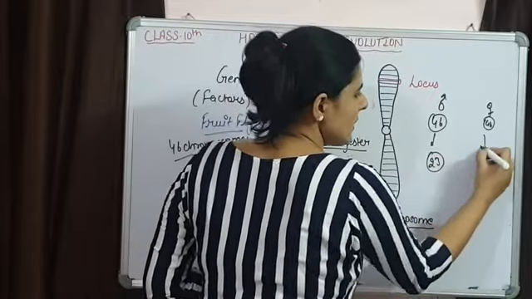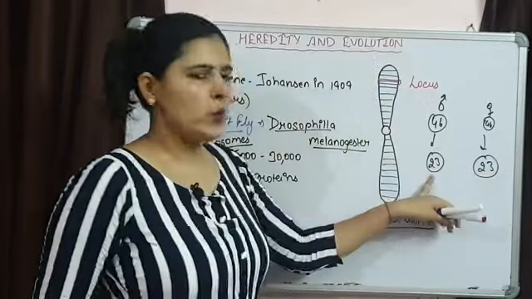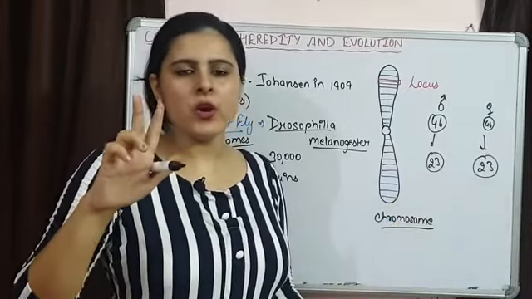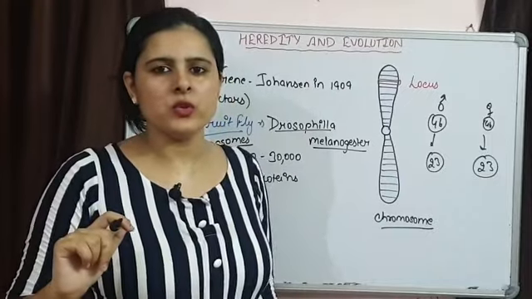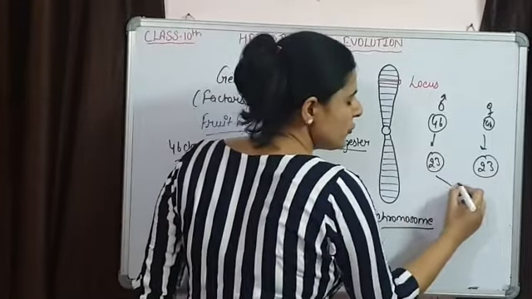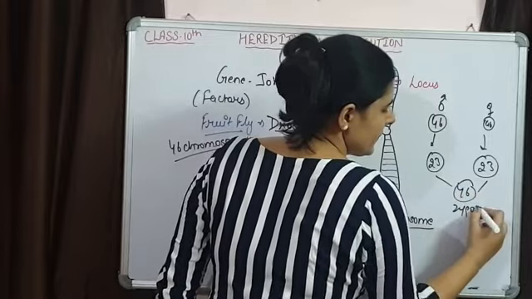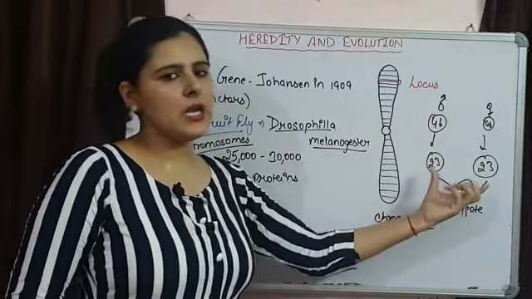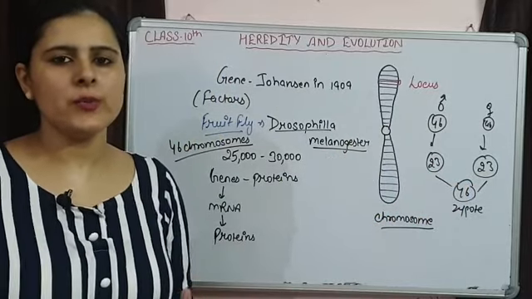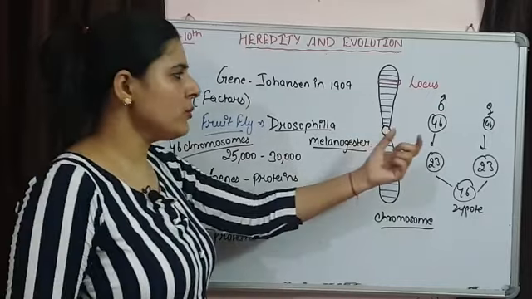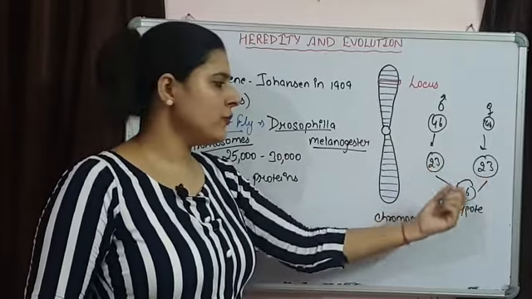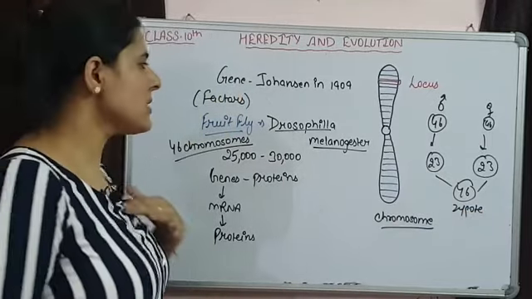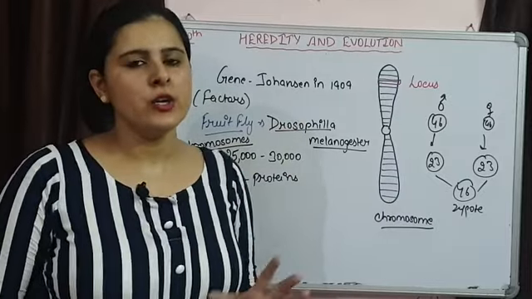In the gametes, they contribute equally. 23 come from the father and 23 come from the mother, because out of the homologous pair only one chromosome comes, and later they fuse to form the zygote. So we receive these genes because father and mother contribute them during gamete formation, the contribution is always equal, and then fusion leads to the formation of a diploid organism. So this is how genes and chromosomes function.